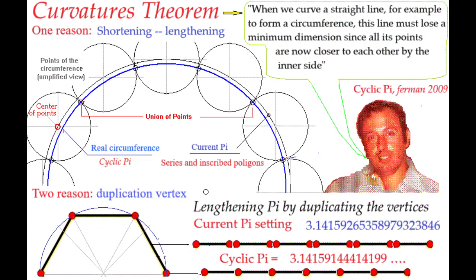Curvature theorem. When we curve a straight line and form an arc, each and every one of the points, not consecutive, of this line are now closer among them on the interior of the arc, and therefore this differential of approach between each and every one of its points will also influence the total of the set or line, which must have lost a minimum of dimension.